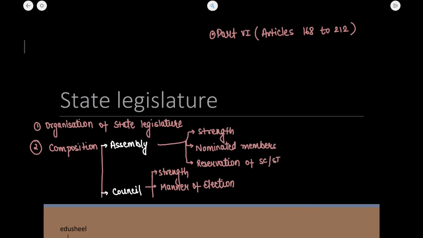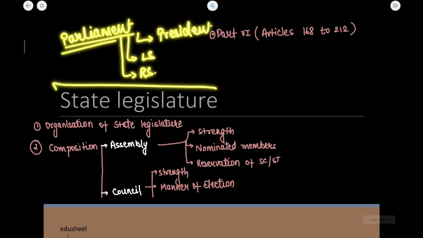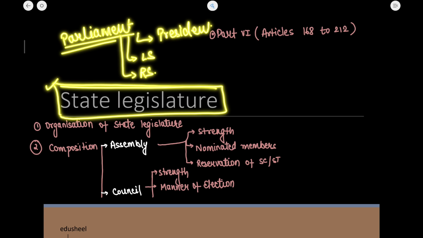Now, as the Constitution of India envisages a federal structure, we have seen that the Parliament is there at the central level. Parliament has three parts: the President, who is the head and is a part of Parliament; the second one is Lok Sabha; the third one is Rajya Sabha. Similarly, the Constitution envisages a state legislature in Part 6, from Article 168 to Article 212 of the Constitution.